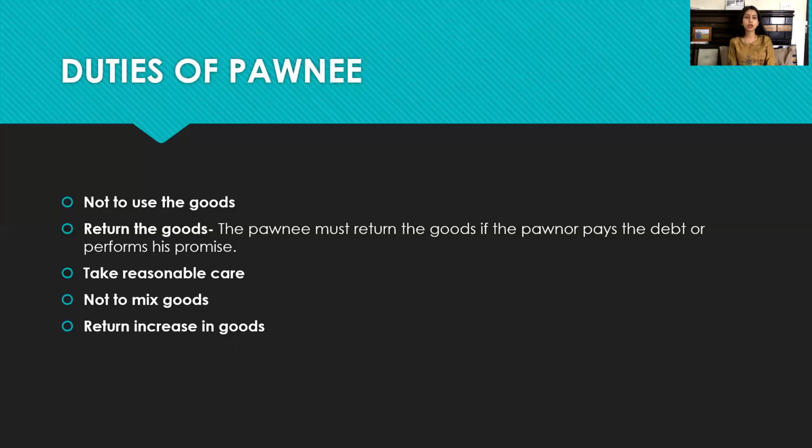Next one is not to mix the goods with his own goods and to return any increase in the goods. If there is any kind of increase over that particular goods, like cow and calf, means a cow has been pledged and during this stipulated duration of time the cow has delivered a calf, then the increase means the cow as well as the calf both have to be returned back.